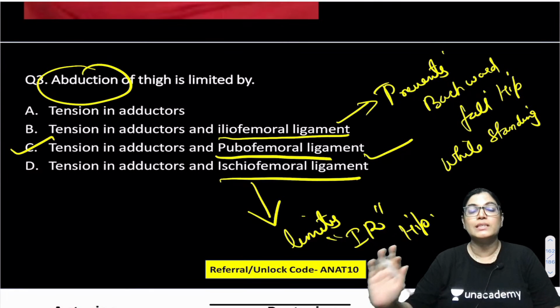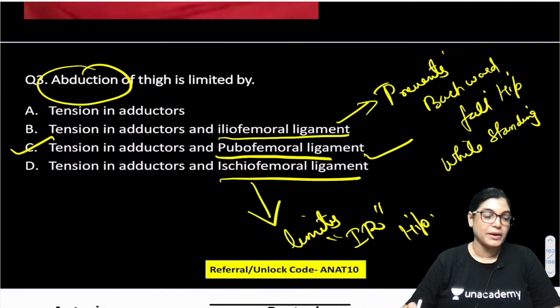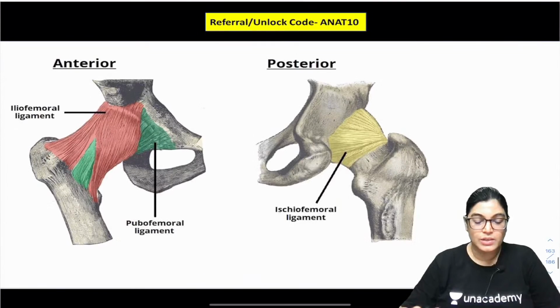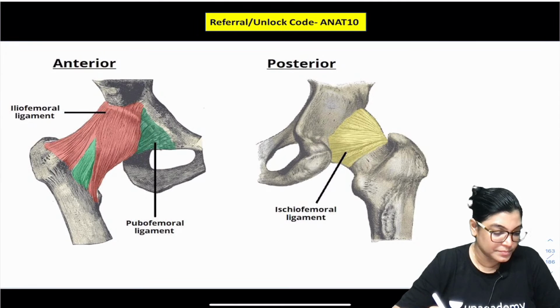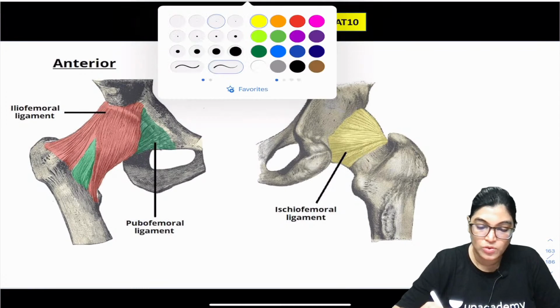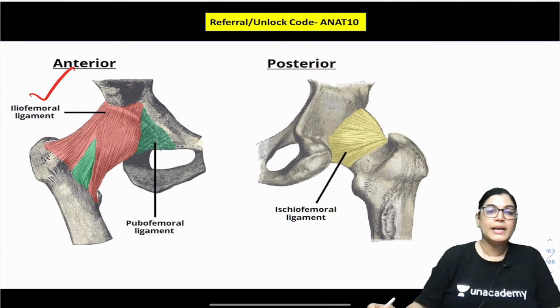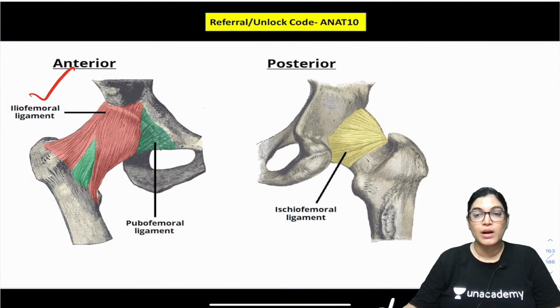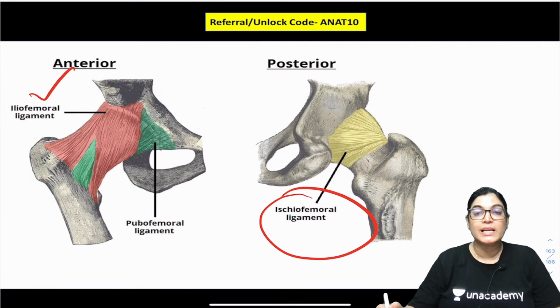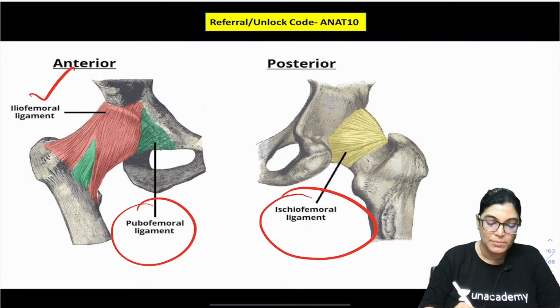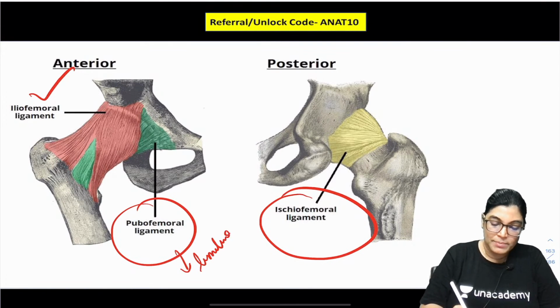So all of you who wrote D as the option earlier, the ischiofemoral ligament forms the limitation of medial rotation or internal rotation of the hip. Here you can see the 3 ligaments highlighted. The strongest one is, yes, Aditya Singh, absolutely right. The iliofemoral ligament, called the Bigelow ligament, is the strongest ligament of the body, preventing the backward fall. The ischiofemoral ligament lies posteriorly and limits internal rotation. The pubofemoral ligament limits abduction movement of the hip.